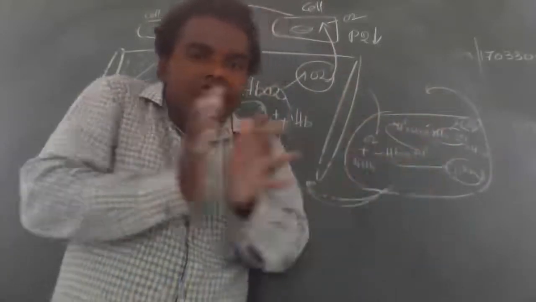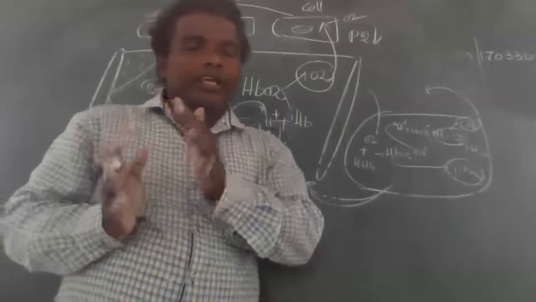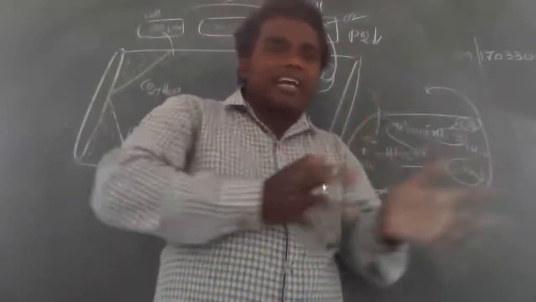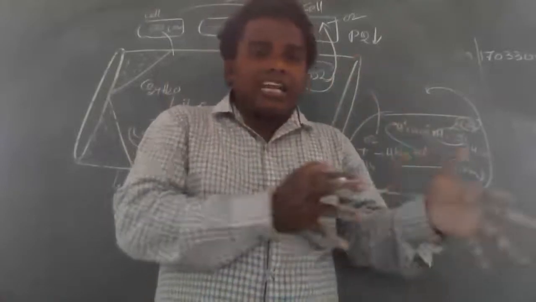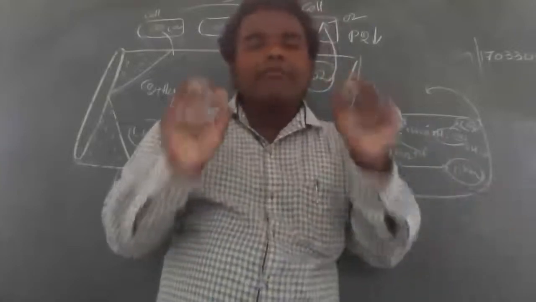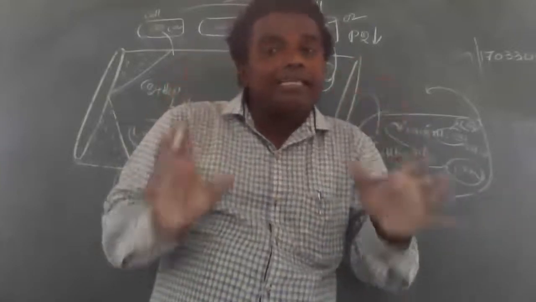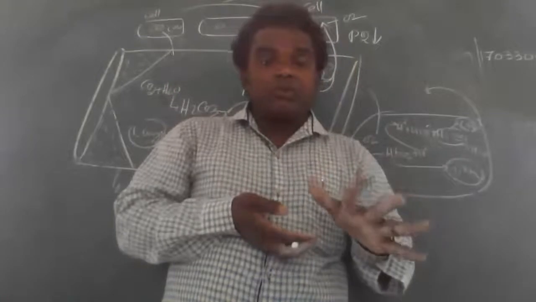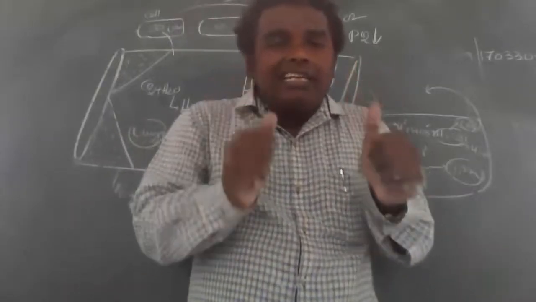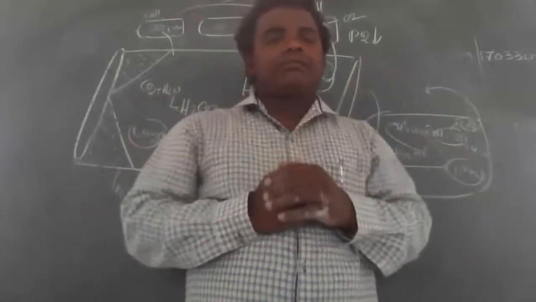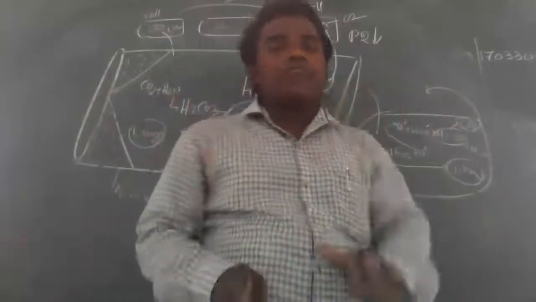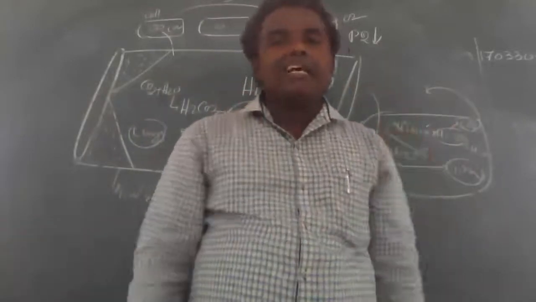This is the transport of oxygen from the lungs to the tissue. Lungs are different and tissue is different, right? In the lungs, the reaction is forward, but in the tissue, the reaction is reverse. Remember these two mechanisms in oxygen transport. A very important topic in oxygen transport is the oxygen dissociation curve and Bohr effect. Tomorrow we'll discuss that.